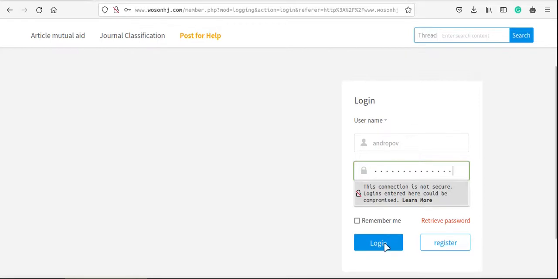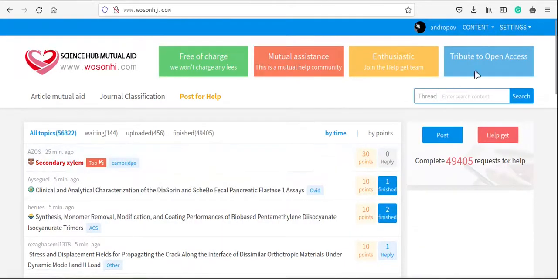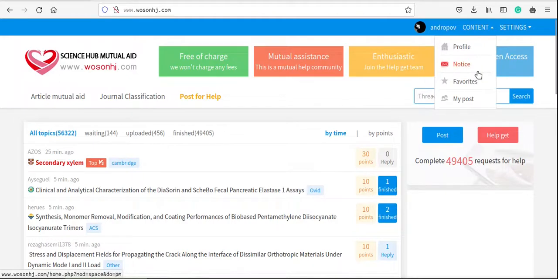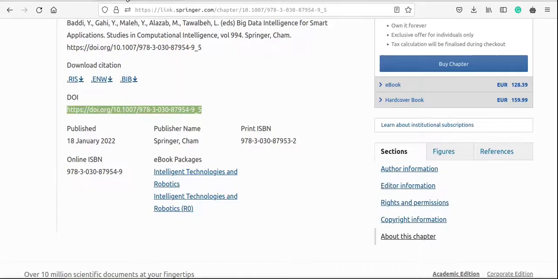And once we are done with the details, we can simply click login. If I click on that, I'll be automatically redirected to the home page. Once we are on the home page, you can see your profile name, your username here, your profile picture if any, and all the contents here, different notices and everything. We'll see in a few moments what this is all about. So let's come back to the problem.